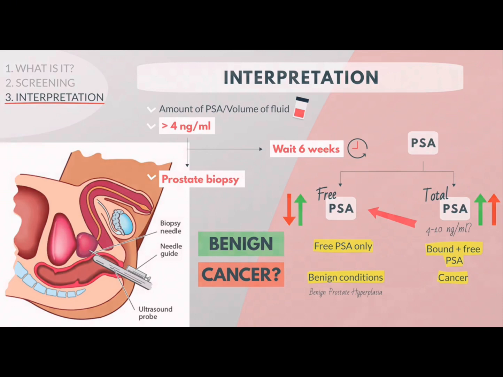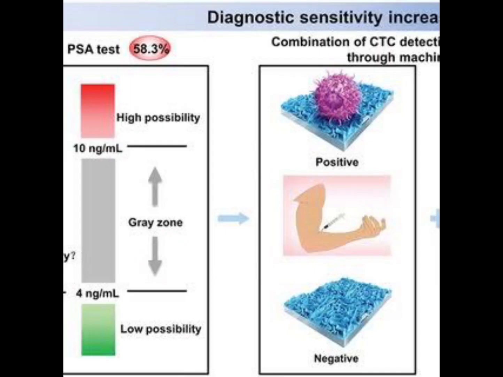Like if a patient has a PSA of 8 and you are going for prostate biopsy, you can avoid unnecessary biopsy by around 20 to 30%. We perform this free to total PSA ratio only when a patient presents within the diagnostic gray zone, which means a PSA of 4 to 10.